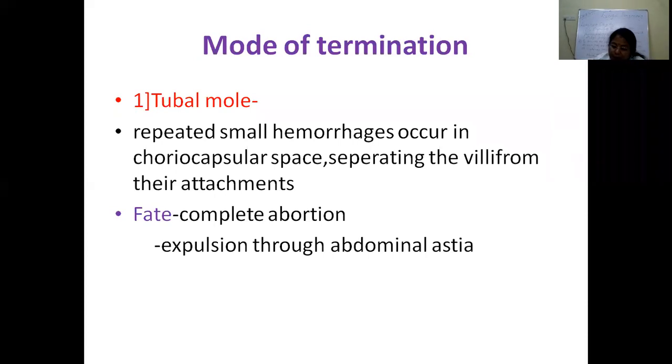So what is the future of this ectopic pregnancy? What is the clinical course of this tubal pregnancy? What happens with this pregnancy? So either it can be a tubal mole.